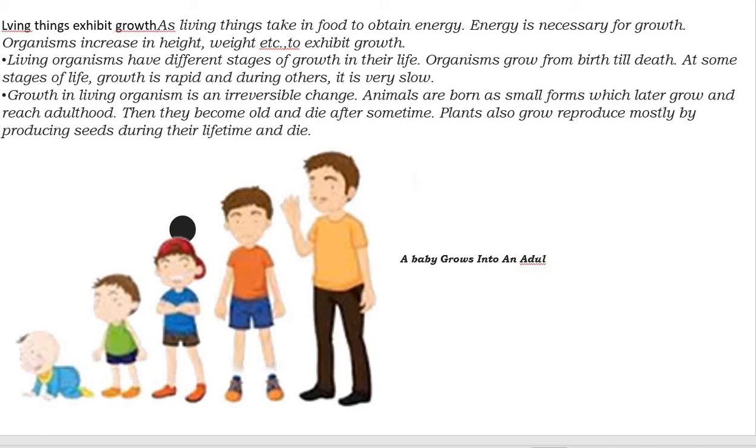Living organisms also grow. Here you can see plants also grow from seeds to trees, and human beings grow from a newborn baby to a child, then adolescent, and then to an adult, and after that to old age, and then they will die.